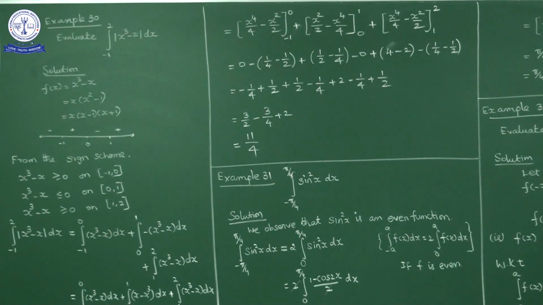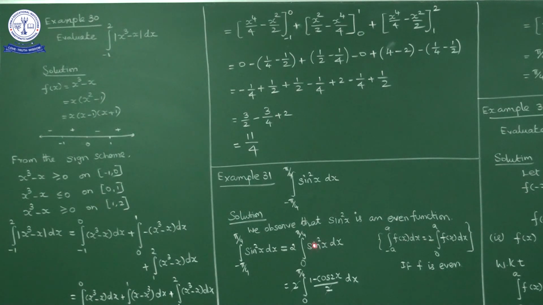I'll repeat once again. Integral minus pi by 4 to pi by 4 sin square x dx. First check whether the given function is even or not. Here sin square x is obviously an even function. You can check: f of x equals sin square x, f of minus x is sin square minus x, which is minus sin x whole square, nothing but sin square x. So this is an even function. So the integral minus pi by 4 to pi by 4 sin square x dx we can write as 2 times the integral 0 to pi by 4 sin square x dx.